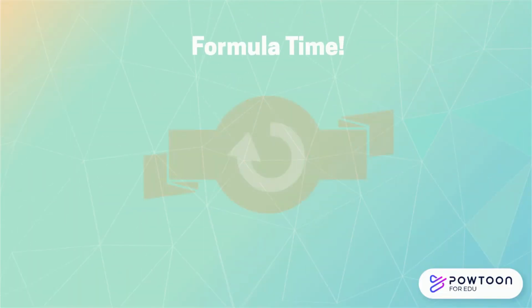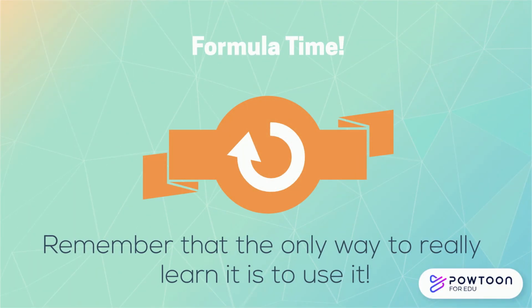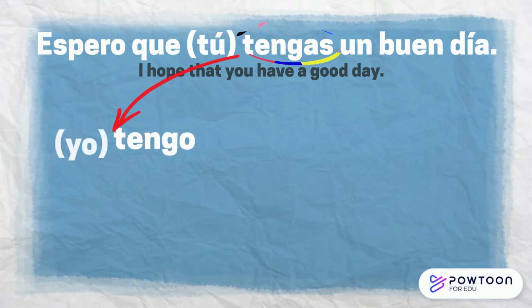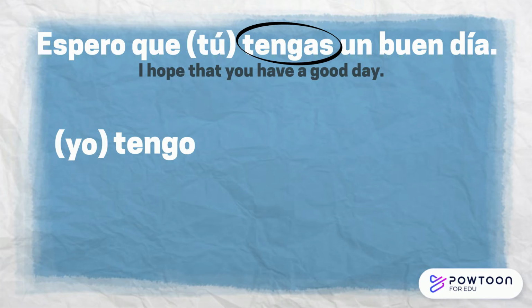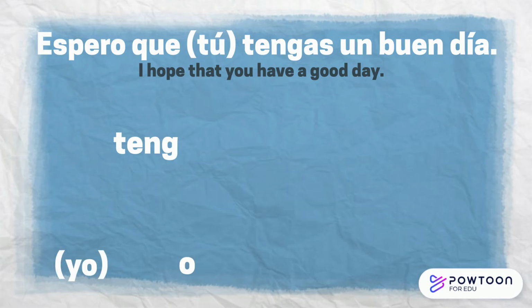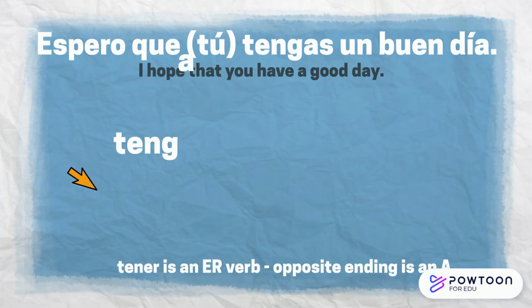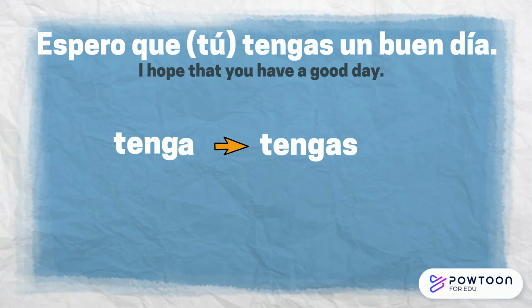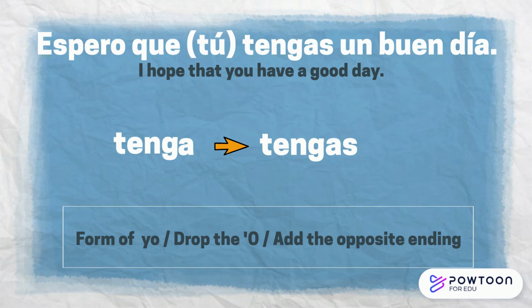Let's talk about the formula for creating the regular subjunctive in the present tense. What we do is take the present tense yo form, and that will become our starting point. Now we take that yo form, drop the O, choose the opposite ending, and then we make sure we finish it off with the correct ending for the second subject. A nice little rhyme is form of yo, drop the O, and add the opposite ending.